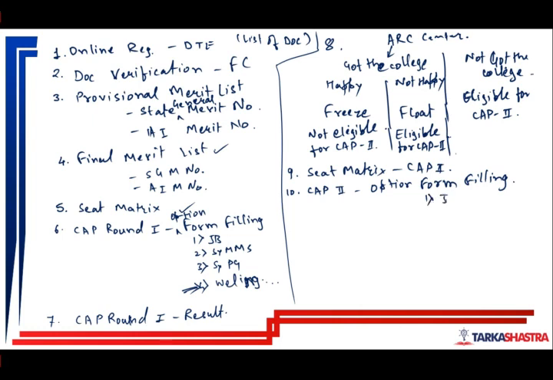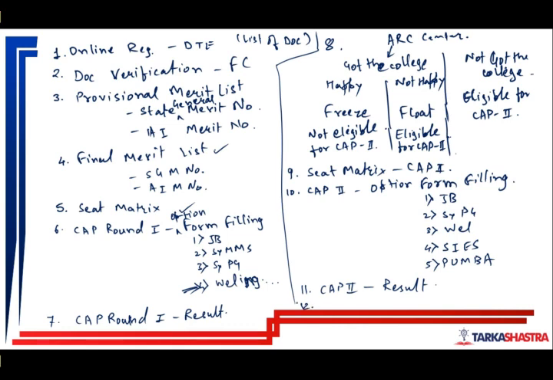Okay. So now you can make changes in the option form. First you apply for JBIMS. Second you apply for Sydenham PGDM. Third you apply for Wellinger. And then fourth you apply for SIES. Then fifth you apply for Kumba. If you want to add or delete any college, you can do that in cap round 2. Then after that, cap round 2's result would be declared.